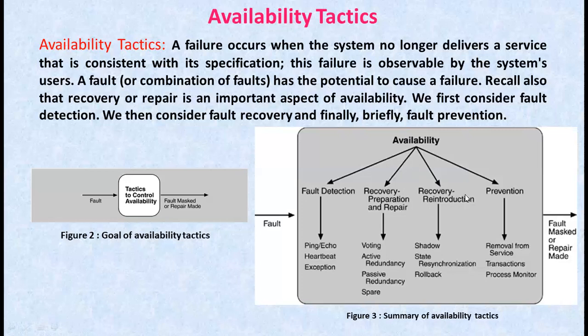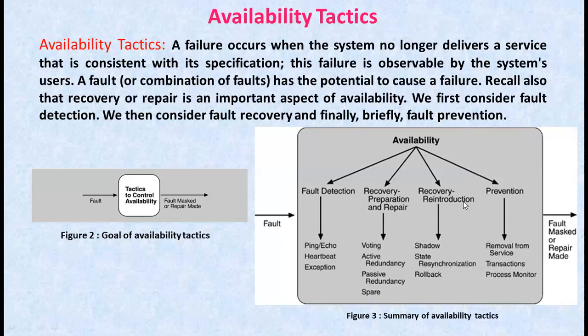So this is recovery reintroduction. When a failed component is reintroduced, it may be reintroduced after it has been corrected. Such tactics are shadow operation, state resynchronization, and rollback. So for recovery reintroduction, we have shadow, state resynchronization and rollback. The first one is shadow operation.